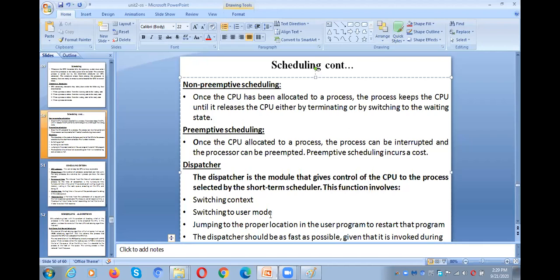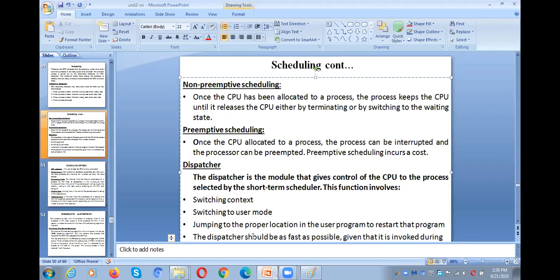Context switching and switching to user mode and jumping to the proper location in the user program to restart that program. That means whenever we are switching from one process to another process, I already told you, we need to resume the operation where we suspended earlier. From that location onwards, we need to continue. So where were we earlier, what is the address location? How can the CPU know that? The CPU will read the information from the program counter. Program counter holds the address of the instruction to be executed next.